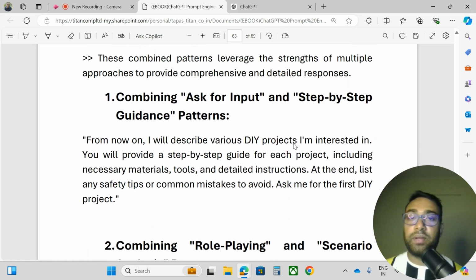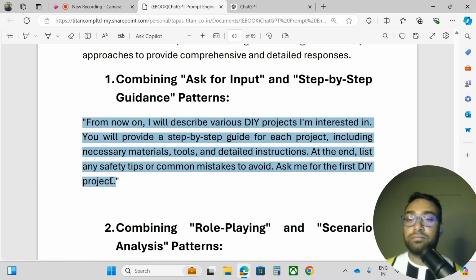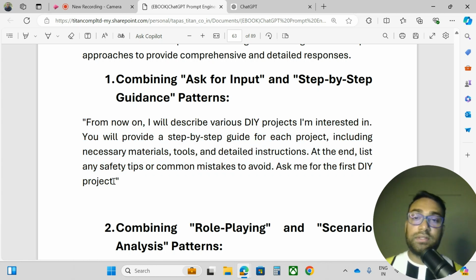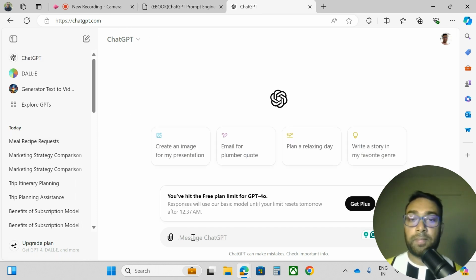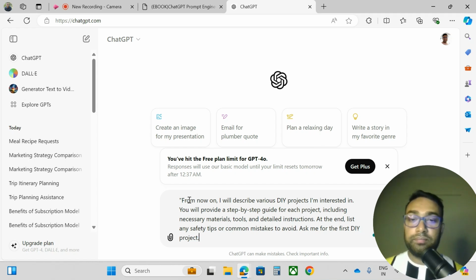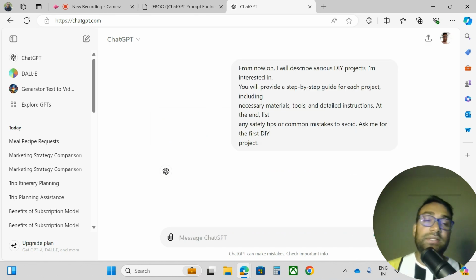So let us practice a few examples. Let us take example number 1. From now on, I will describe various DIY projects I am interested in, and you will provide a step-by-step guide for each project, including necessary materials, tools, and detailed instructions. And at the end, list any safety tips and common mistakes to avoid. Ask me for the first DIY project. So let us hit enter.